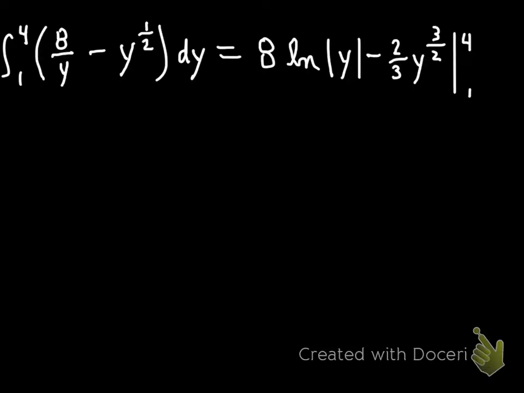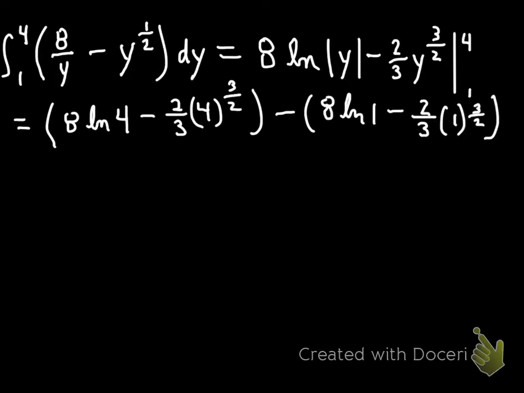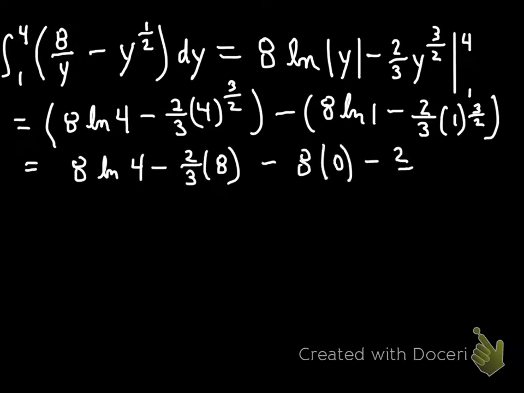We're plugging in a 4 wherever we see a y, minus we're plugging in a 1 wherever we see a y. There's the plugging in of a 4 at the two locations where we see a y, minus now plugging in a 1 at the two locations where we see a y. So this first expression is going to be 8 natural log 4 minus 2/3.